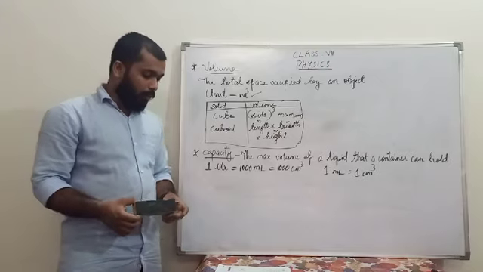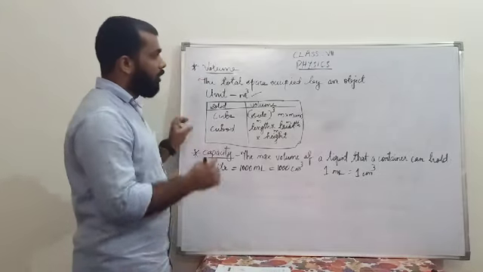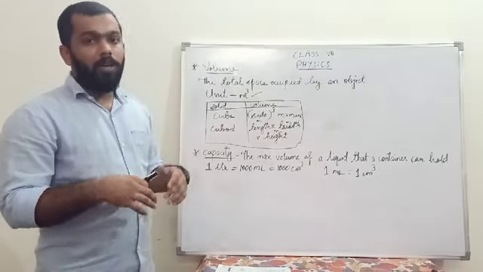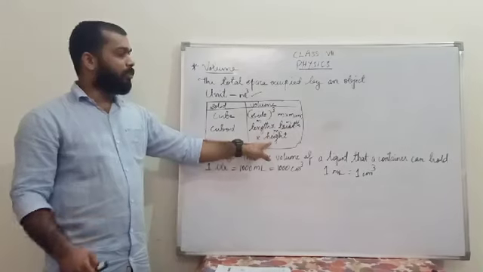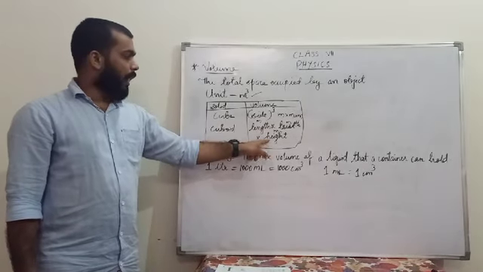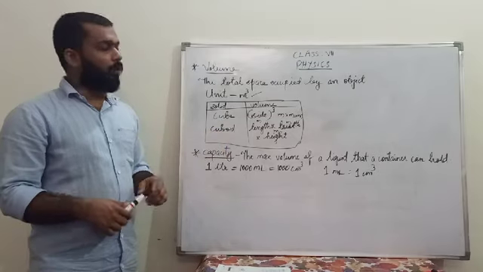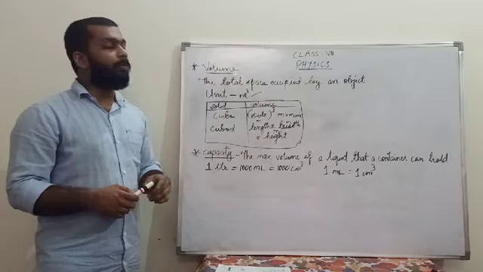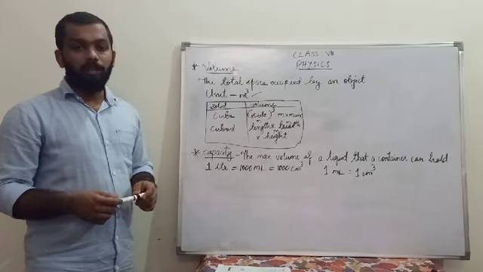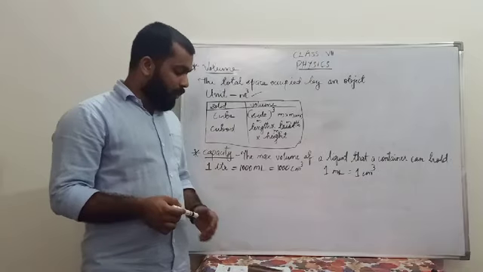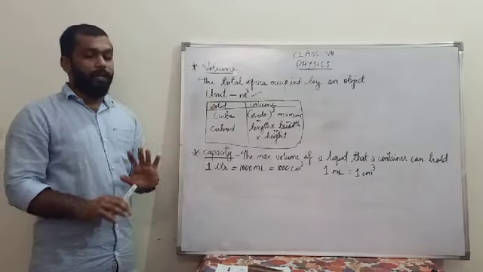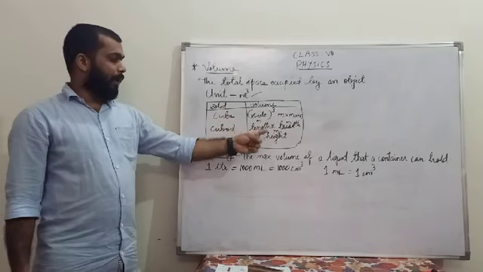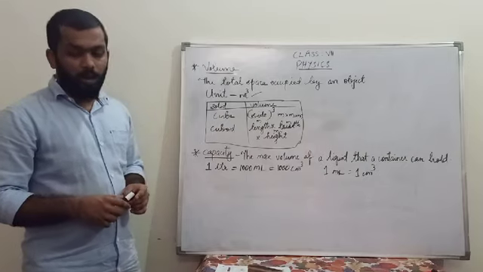Then if you want to find the volume of a cube, we know that a cube is a rectangular cuboid shape having length equal to 1 meter, breadth equal to 1 meter and height also equal to 1 meter. So at that time we get the unit as meter cube. The total volume of that cube will be 1 into 1 into 1 meter cube. So from here it is clear that if you get any shape by multiplying three quantities, length, breadth and height, you are going to find the volume.